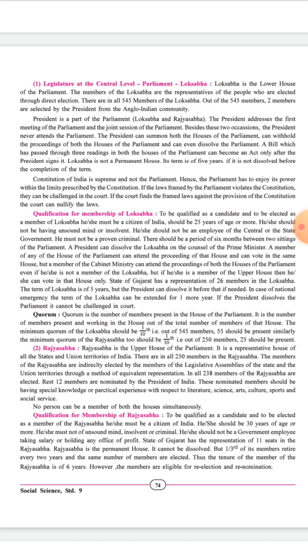And see, what is the qualification for a member of Rajya Sabha? A candidate to be elected as a member of Rajya Sabha must first of all be a citizen of India, should be 30 years of age or more, and must not be mentally unsound, insolvent, bankrupt or criminal, and should not be a government employee or holding a position or office that earns him profit. And the state of Gujarat has a representative.